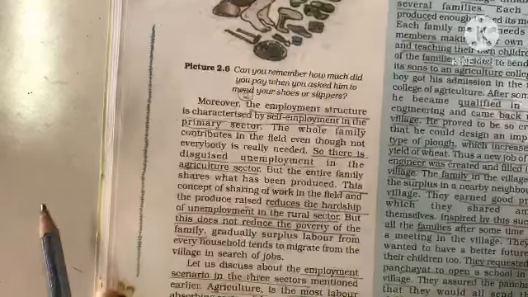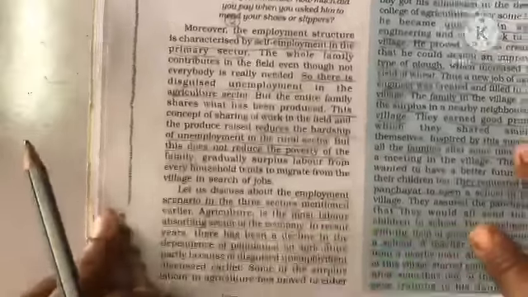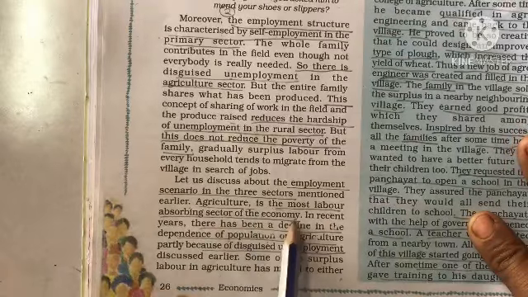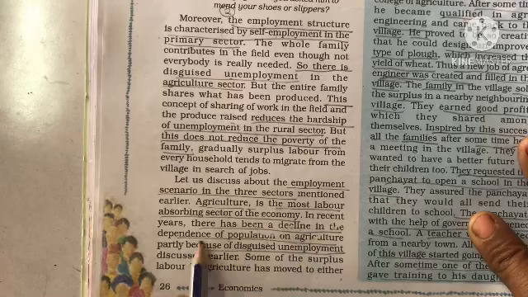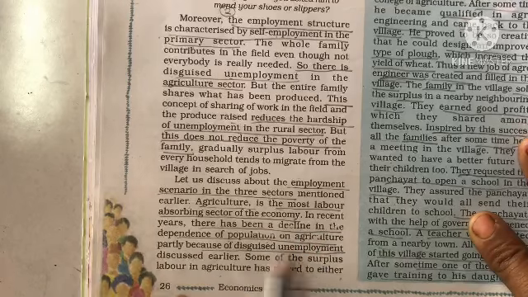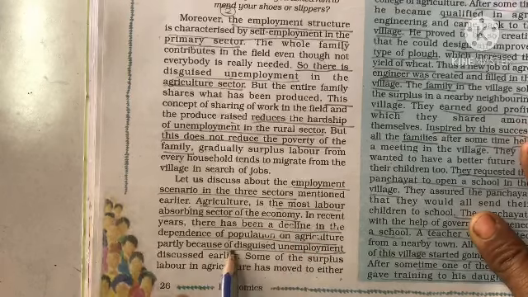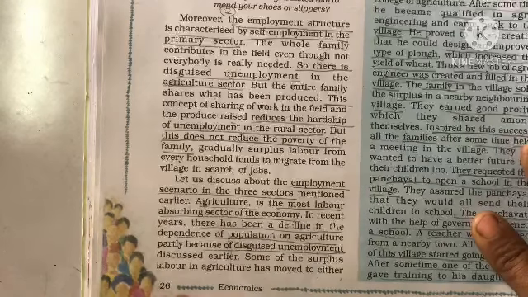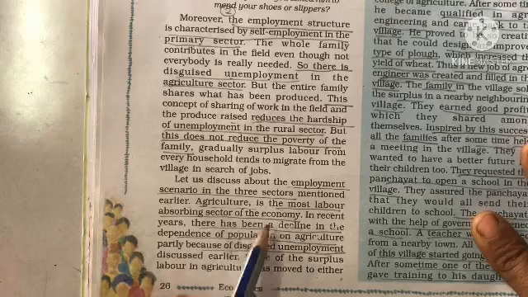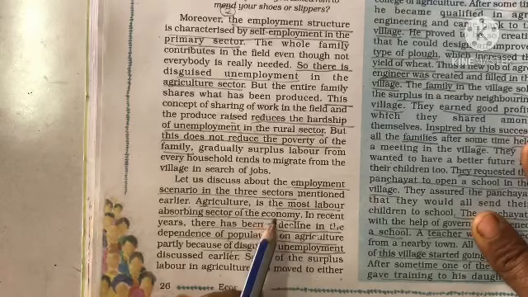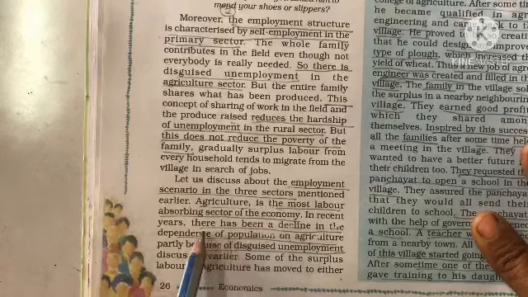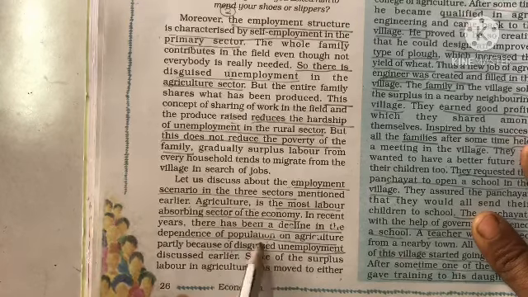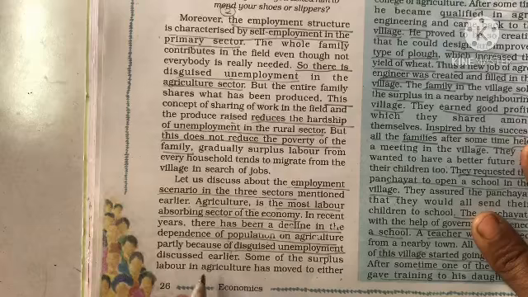Now see here, agriculture is the most labor absorbing sector of the economy. There has been a decline in the dependence of population on agriculture, partly because of disguised unemployment. Earlier agriculture was the most labor absorbing sector, it provided a lot of employment, but because of disguised unemployment, that dependence of population on agriculture has now come down.